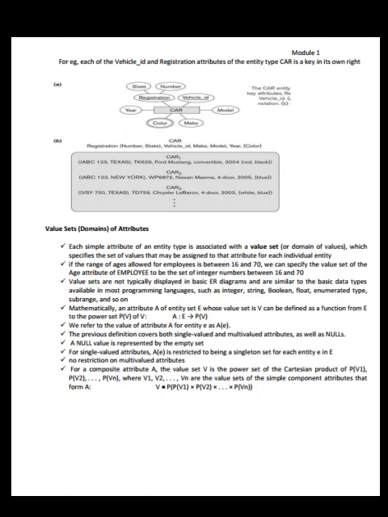Value set domains of attributes. Each simple attribute of an entity type is associated with a value set or domain of values, which specifies the set of values that may be assigned to that attribute for each individual entity. If the range of the ages allowed for employees is between 16 and 70, we can specify that the value set of the age attribute of employee to be the set of integer numbers between 16 and 70.